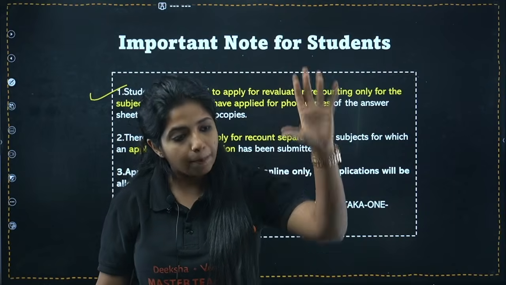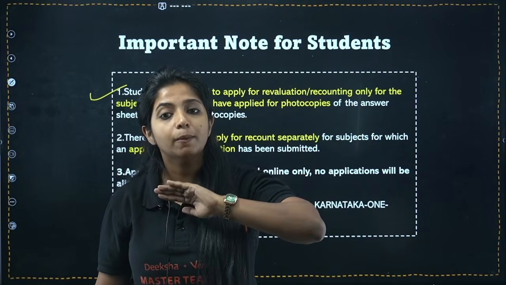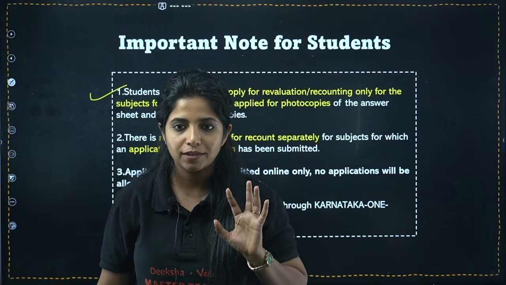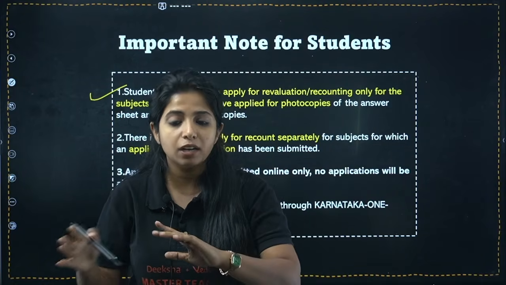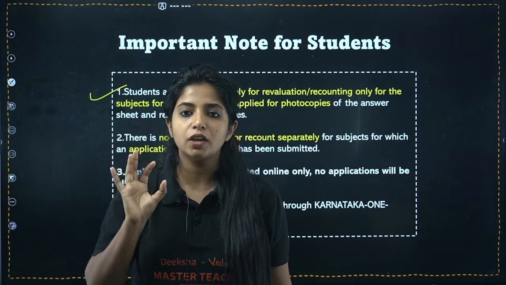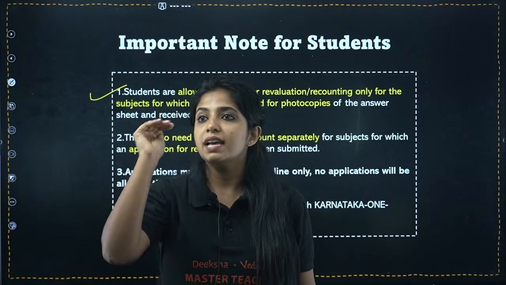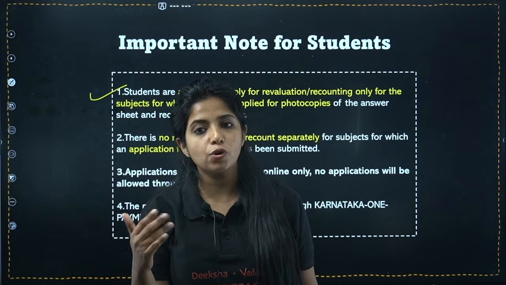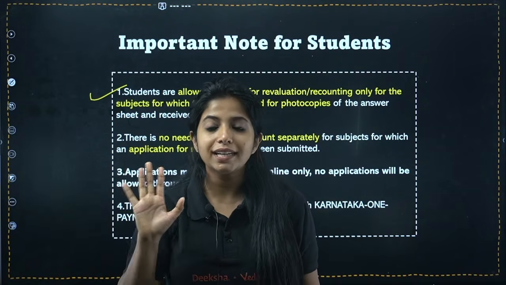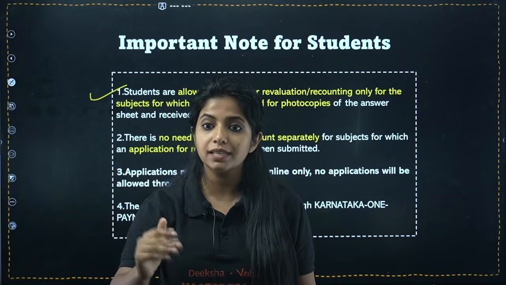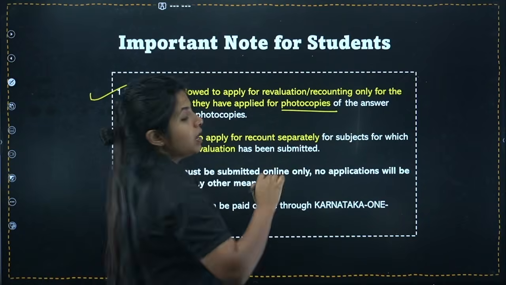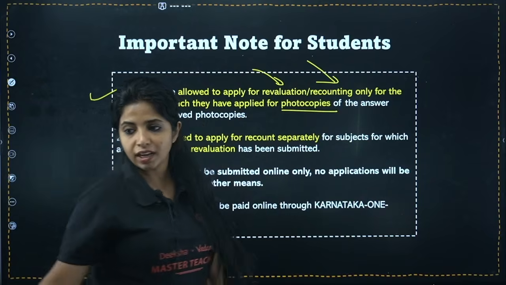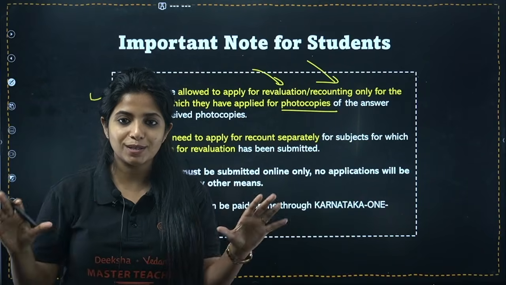Re-evaluation means a person will be newly assigned, will check your paper throughout clearly, and will give you marks on a separate basis. Recounting basically means that they will be checking only, they are not going to evaluate your paper, they will just check if there is any totaling mistake or not. If there is no totaling mistake, that is going to be ignored. So that is the logic behind it. So first thing is that you have to apply for the photocopy of whatever subject you're looking forward to, then only you can go ahead with re-evaluation or recounting. I hope that logic is okay.